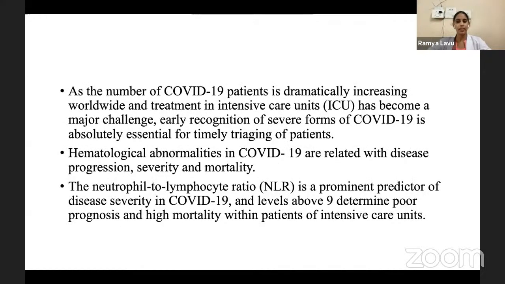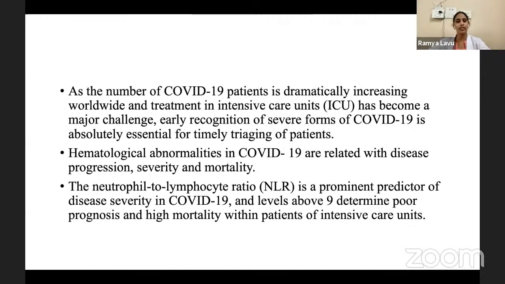As the number of COVID-19 patients has dramatically increased worldwide, treatment in the intensive care units has been a major challenge. Early recognition of severe forms of COVID-19 is absolutely essential for timely triaging of the patients. Hematological abnormalities in COVID-19 are related with disease progression, severity, and mortality.